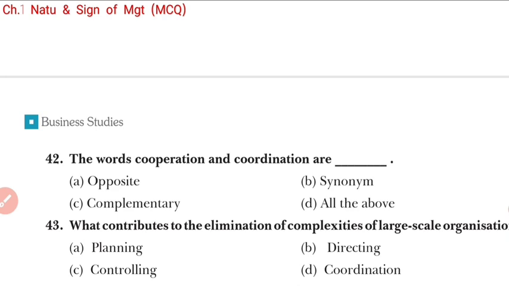Now students, we move to the last question. What contributes to the elimination of complexities of large scale organizations, right? It means what contributes to the elimination of complex